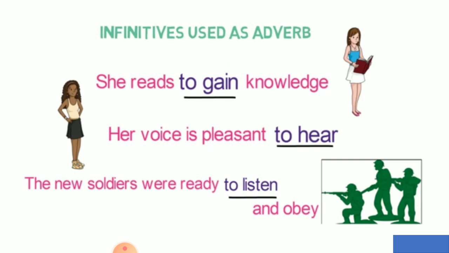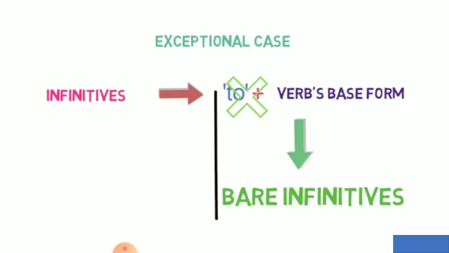Now, infinitives used as an adverb. She reads to gain knowledge. Now, it is telling the purpose. She reads for what purpose? To gain knowledge. Her voice is pleasant. For what purpose? To hear. The new soldiers were ready to listen and obey. All these are adverbs.